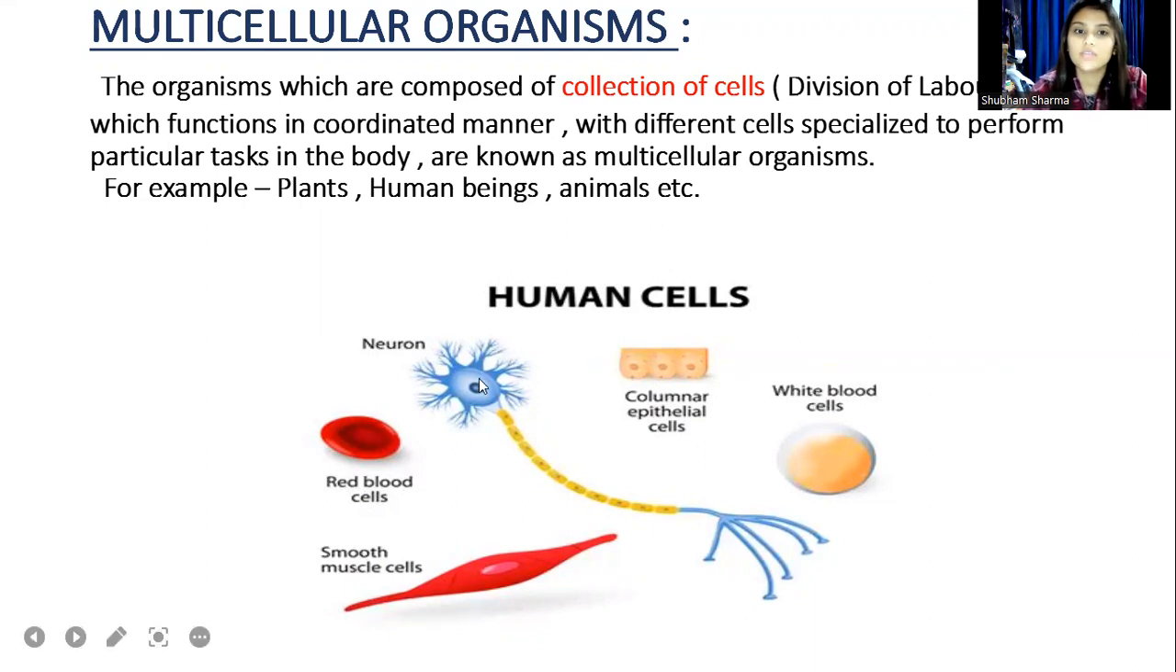Similarly, the nerve cell, the neuron, transmits a signal to our brain. So there are different types of cells, and all these cells perform different types of functions in our body. The organisms which are made up of multiple cells, and these cells function in a coordinated manner, each cell performing different specialized tasks, are termed multicellular organisms. It can be plants, animals, or human beings as well.